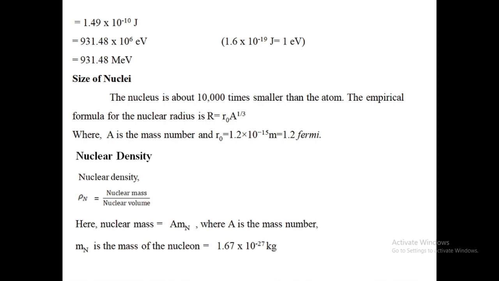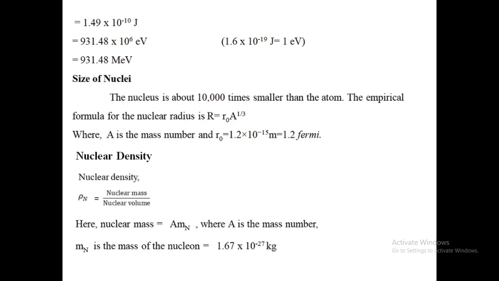Then size of nuclei. The nucleus is about 10,000 times smaller than atom. The empirical formula for the nuclear radius is given by capital R is equal to small r0 A raised to power 1 by 3, where A is nothing but the mass number and r0 is 1.2 into 10 raised to power minus 15 meter or 1.2 Fermi.